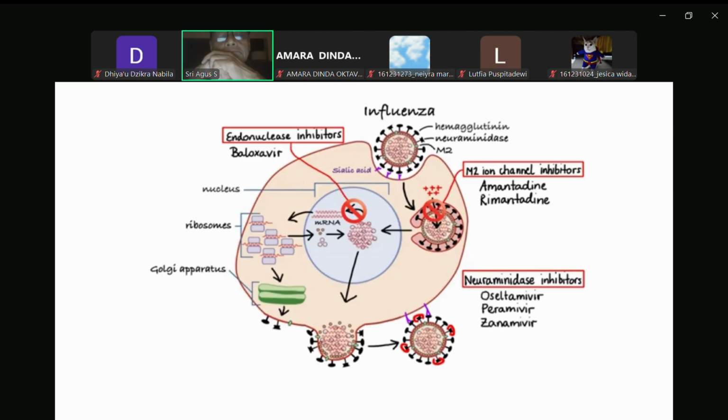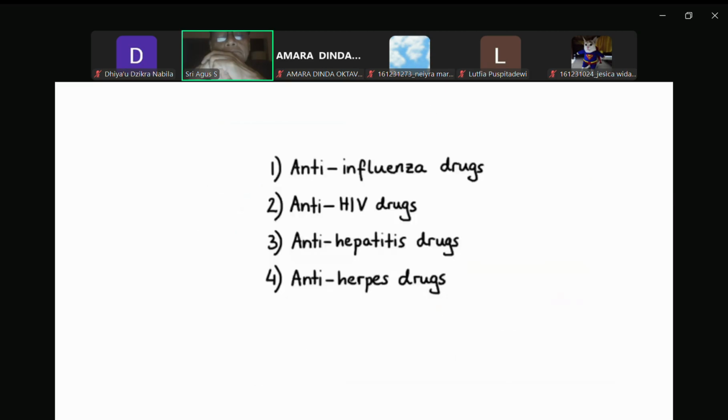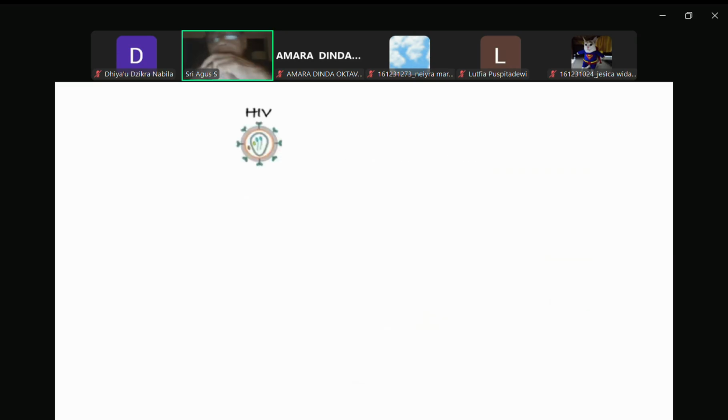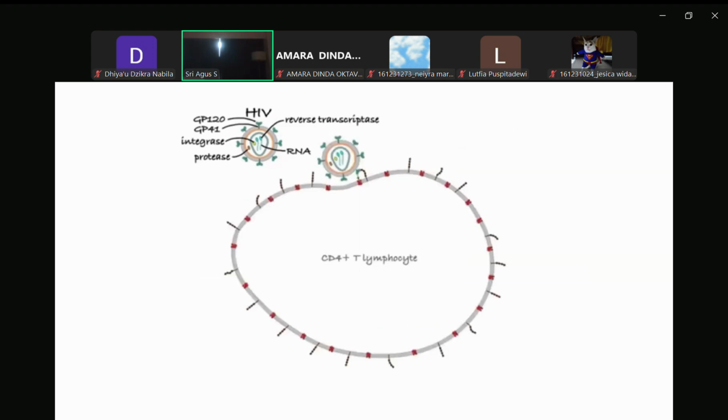Now let's move on to our next group of antivirals, that is anti-HIV drugs. So HIV, or human immunodeficiency virus, is composed of three main layers: the envelope containing surface proteins GP120 and GP41, the viral matrix containing protease enzymes, and the core containing viral capsid encasing two copies of RNA and enzymes such as reverse transcriptase and integrase. The main target of HIV is the CD4 positive T lymphocytes, which are essential regulators of the immune system.